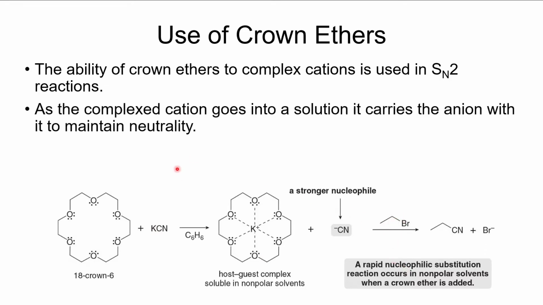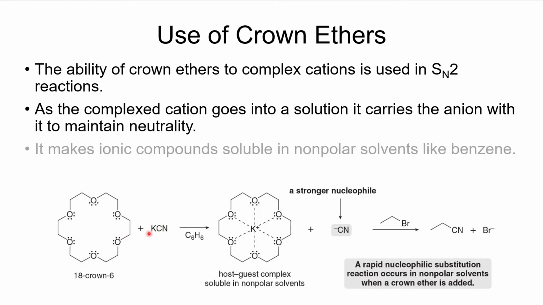bromoethane. All right. So what we do is we put the crown ether in there with it, and the crown ether will complex the cation, and it will make it so that the ionic compound is more soluble in nonpolar solvents, like benzene, for example. Or weakly polar solvents. If we didn't want to use benzene, we could use toluene or something. And so there we are able to get it to dissolve in something that is not very polar.